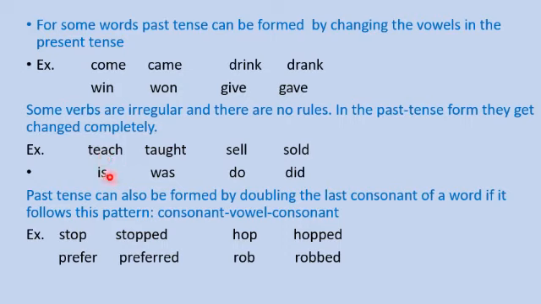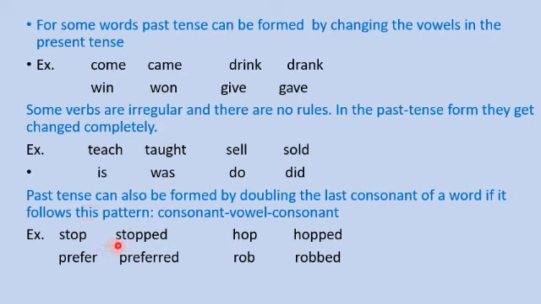Teach, taught, is, was, sell, sold, do, did. So in these examples you can see that these are simple present tense: teach, is, sell, do, and it is totally getting changed into simple past tense, spelling as well as pronunciation. So there are plenty of other words, only a few have been mentioned here. And one more rule, let's discuss simple past tense formation.